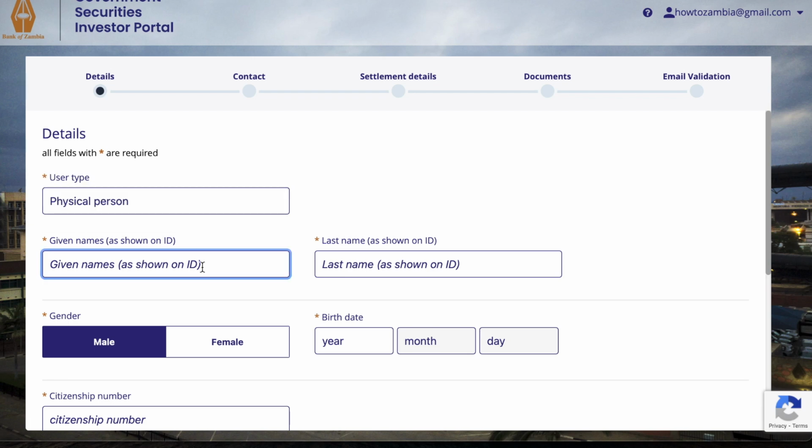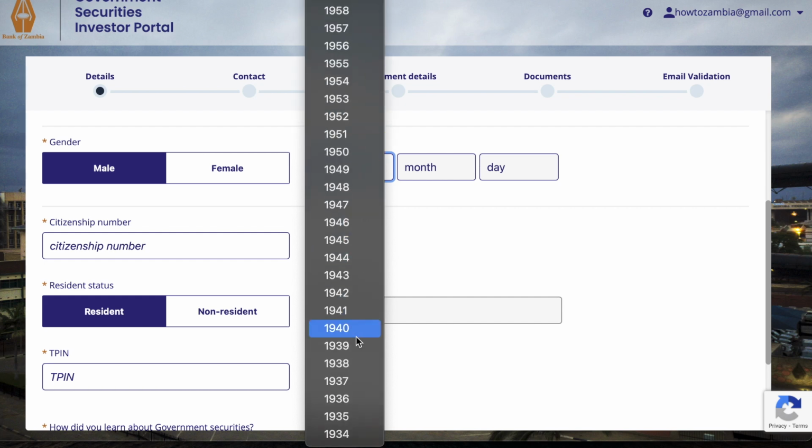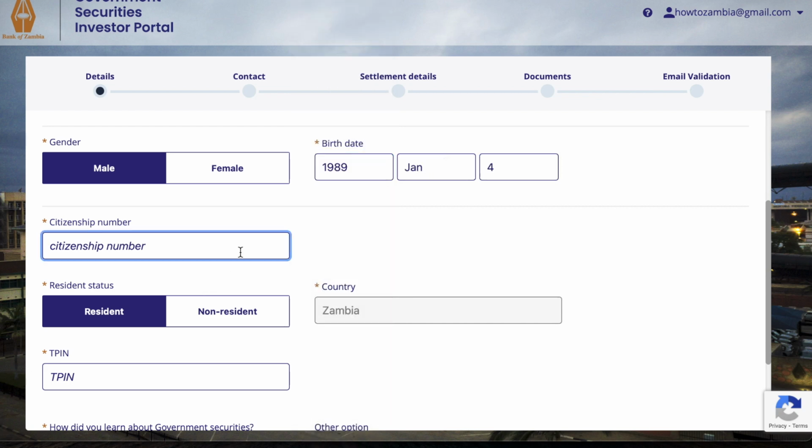So here choose physical person and then put your names or put your NIC, your first name, your last name, gender, all this information you can fill in. Citizenship number is just your NIC number. And then if you're a resident of Zambia, of course, put in that you're Zambian, you're not in the other country. Then you fill in your TPIN number. And if you like, you can also put how you learned about this. You can put my YouTube channel just so they know that I'm giving you guys the truths of life.